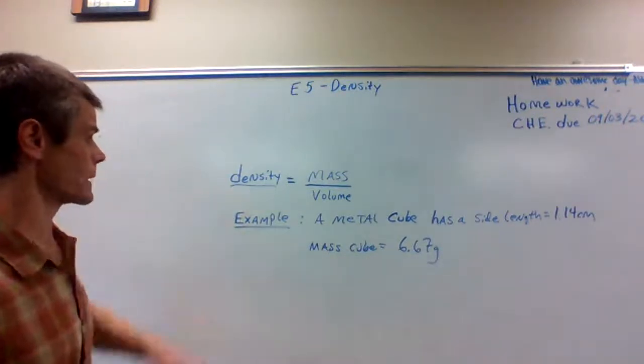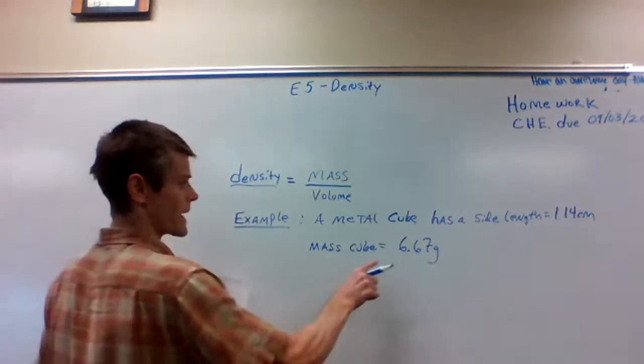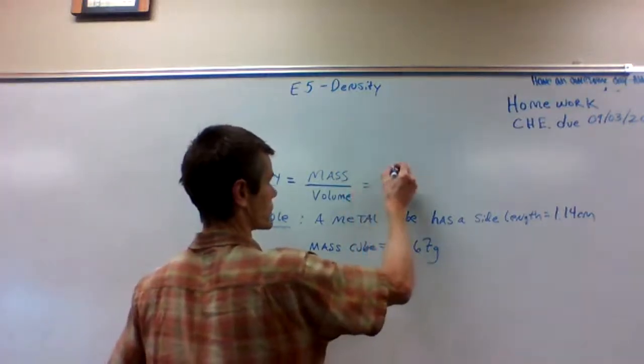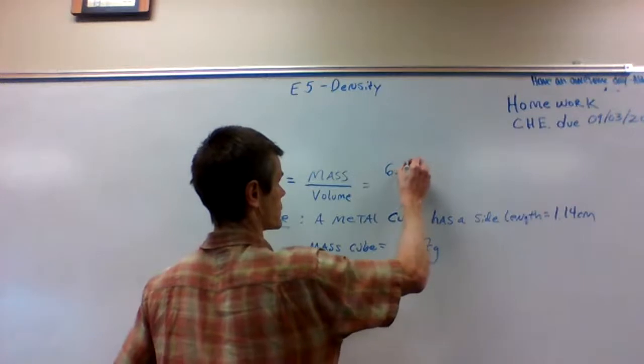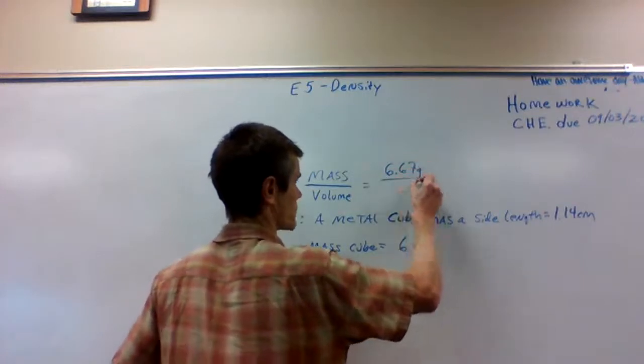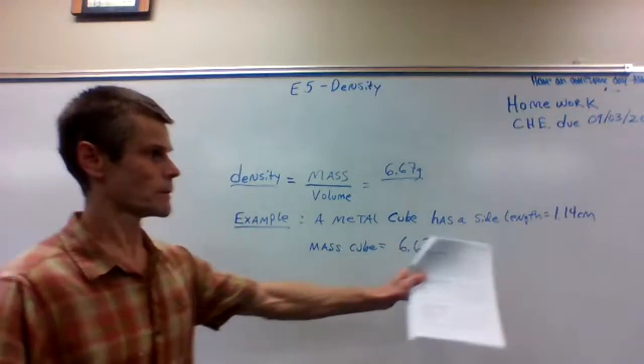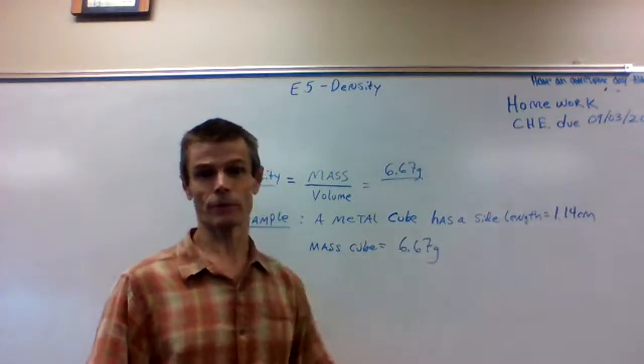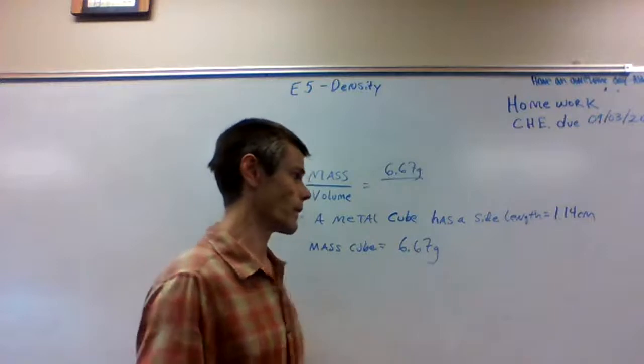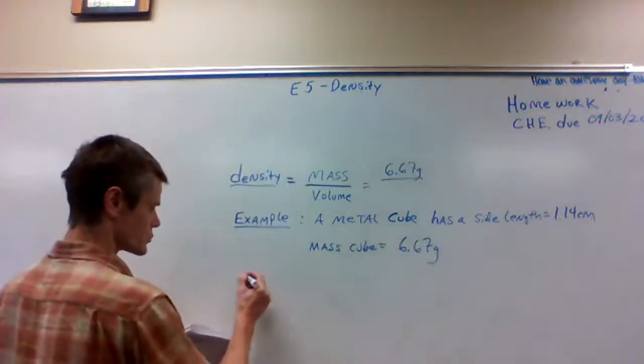Well, if we want to determine the density, we already have the mass. We need to figure out what its volume is. This piece of information, the length of one of its sides, is going to tell us that. Let's draw a picture.